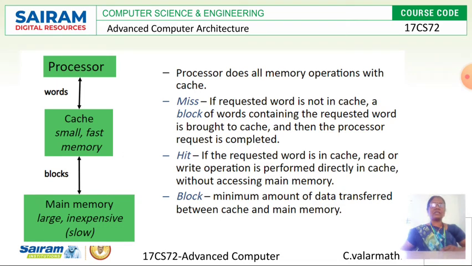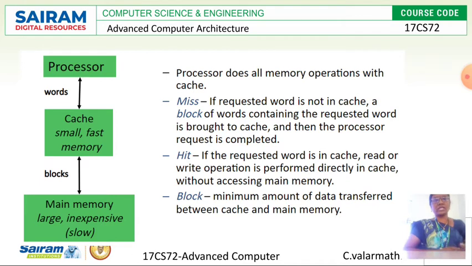Then this diagram shows the relation between the processor registers, cache memory and main memory. Here the term processor is nothing but processor registers. The processor does all memory operations with the help of cache. From the processor to cache memory, it is referenced in terms of words. You have to be clear on the meaning of word and block, because we are going to use these in the next chapters.